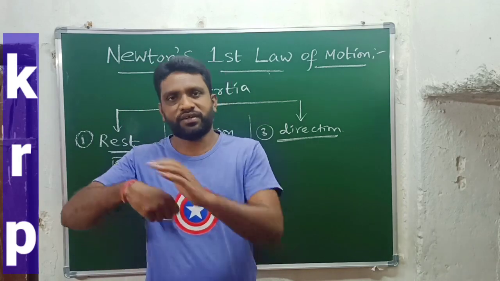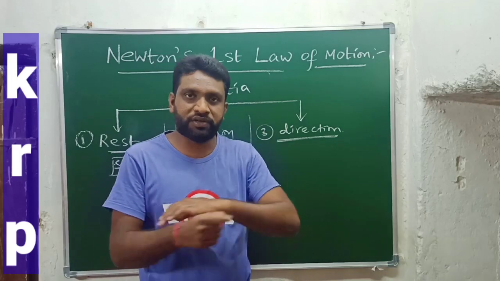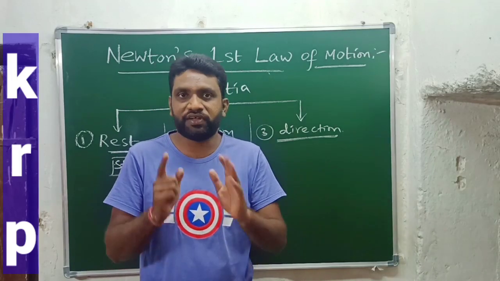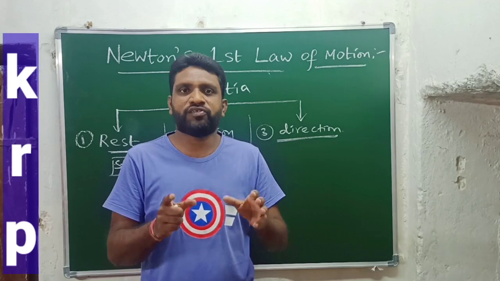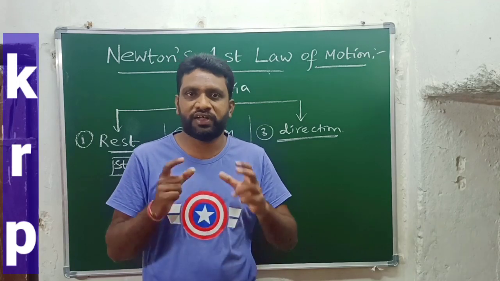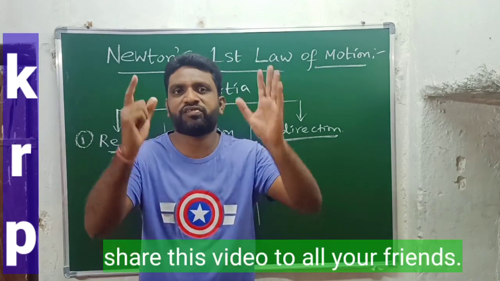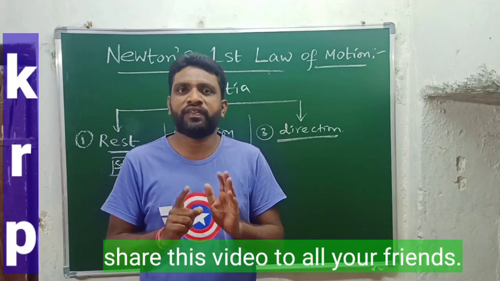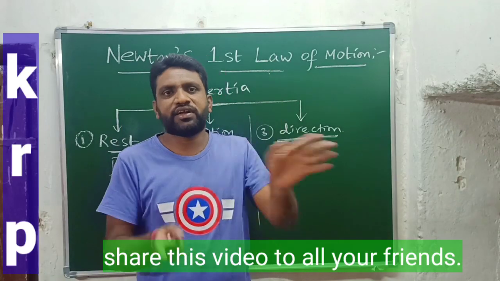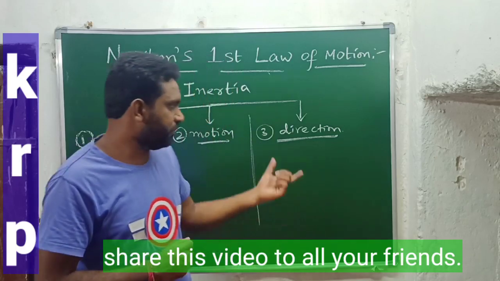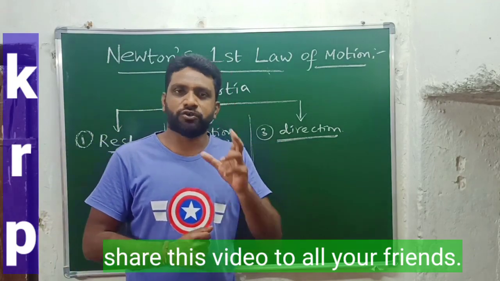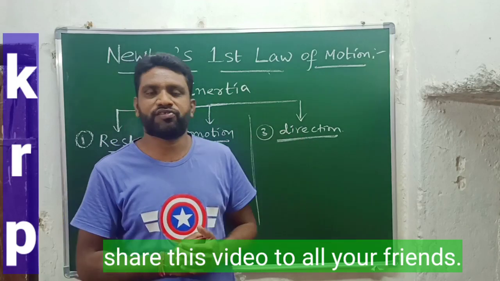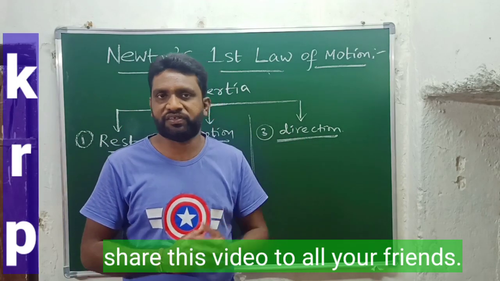So why are they moving towards the right side even though the bus is turning left? Because the passengers sitting inside the bus try to continue moving in the same straight line path. So that's why they are moving against the turning of the bus. So this is the very best example for inertia of direction. So this is regarding the types of inertia, with nice and best examples.